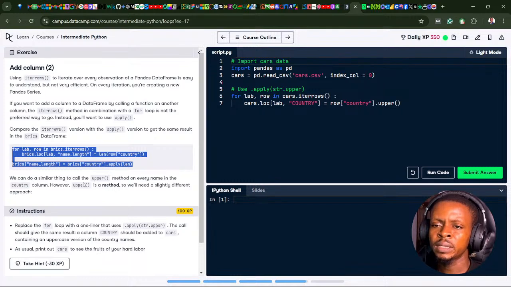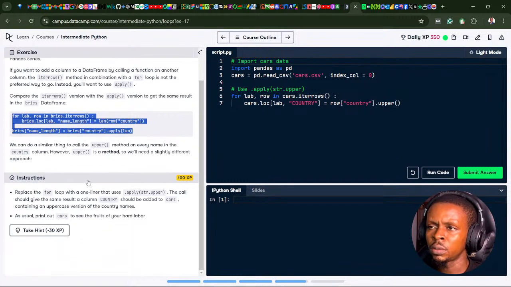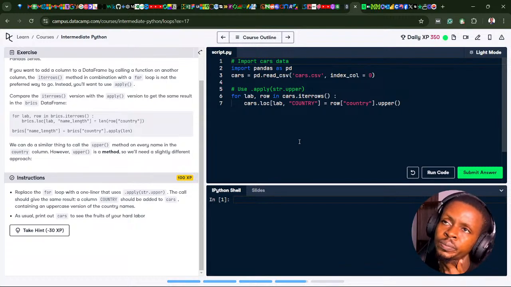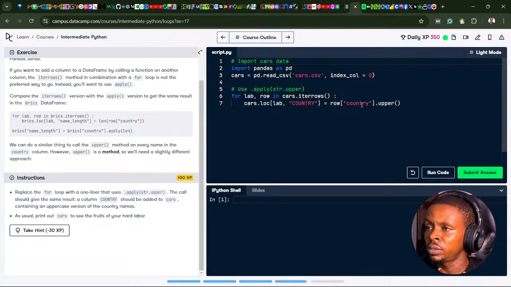So we can do a similar thing to call the upper method on every name in the country column. However, upper is a method, so we need a slightly different approach. Okay, use apply with str.upper. Oh, you can see this one says apply len. This is apply str. So we're actually converting this country, which is a string, with upper again.